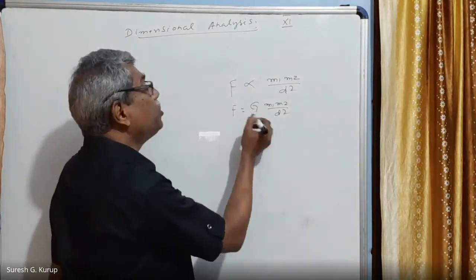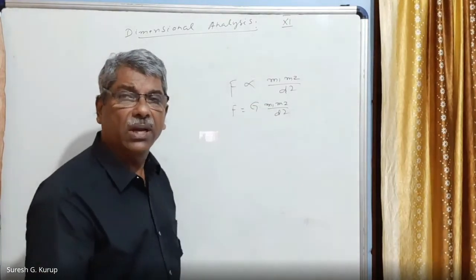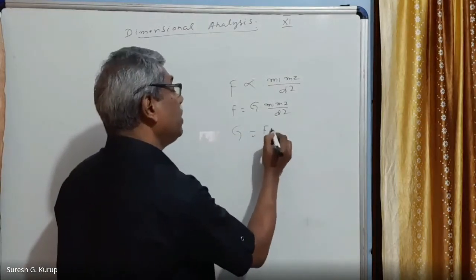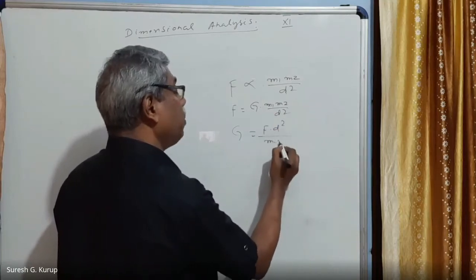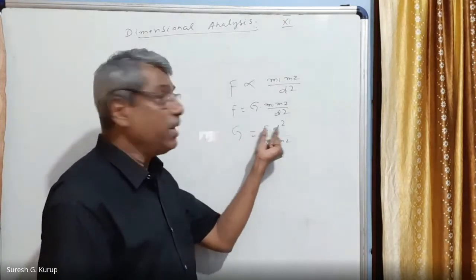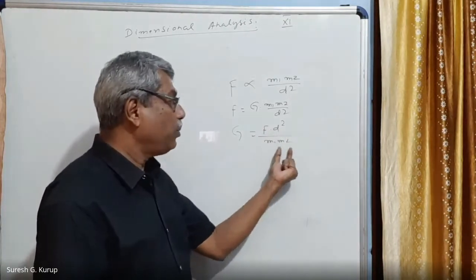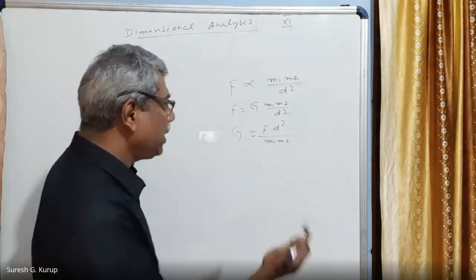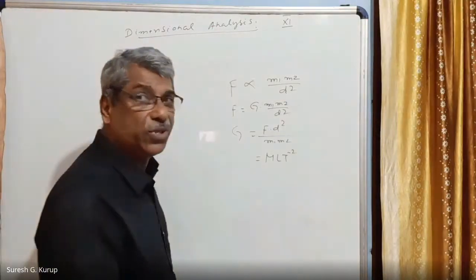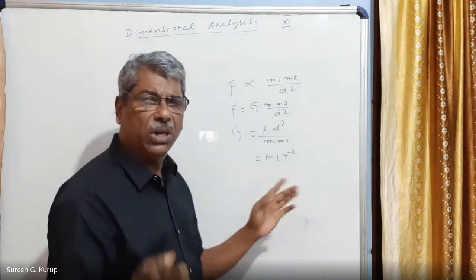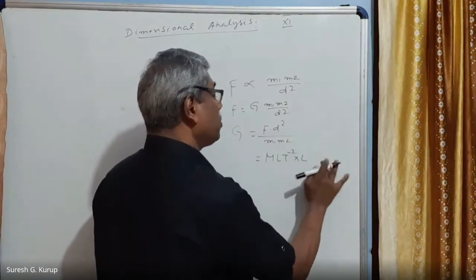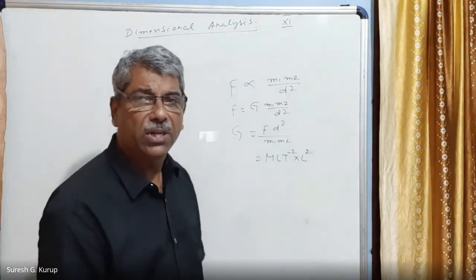In this expression, capital G is called the gravitational constant. This gravitational constant G is equal to F into D square divided by M1 into M2. F means force, D means distance, and M1 and M2 are masses. Therefore, we can write the dimension of this physical quantity also. F is M L T raised to -2. Remember that. Into D square, again L square, because D means distance, which is measured in terms of length only.